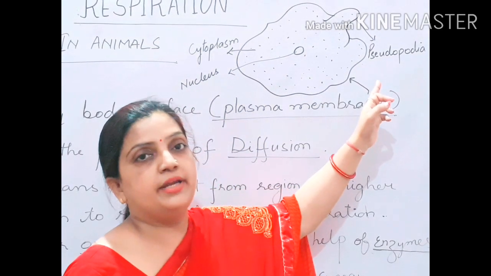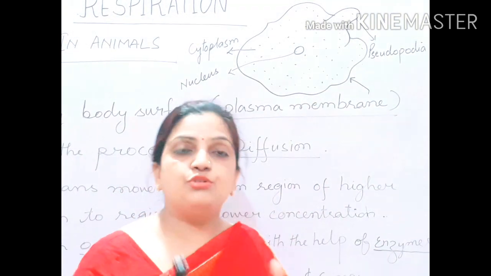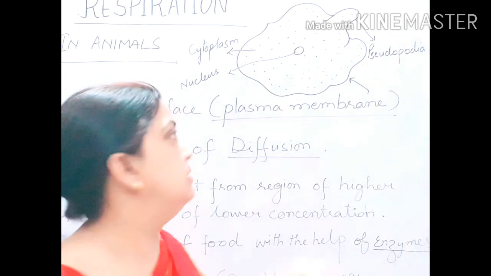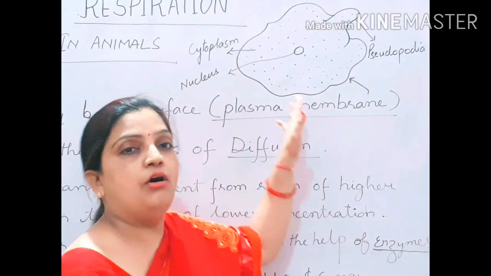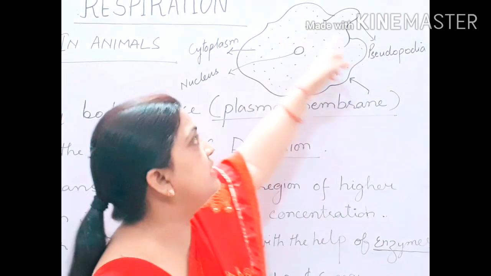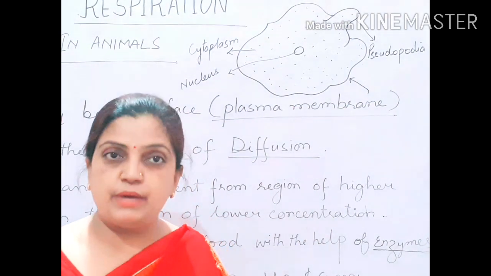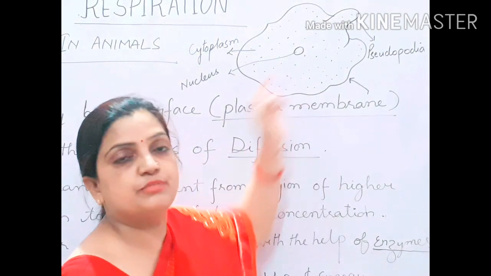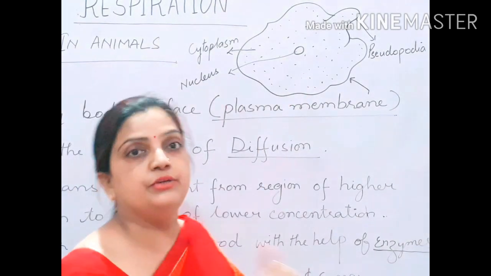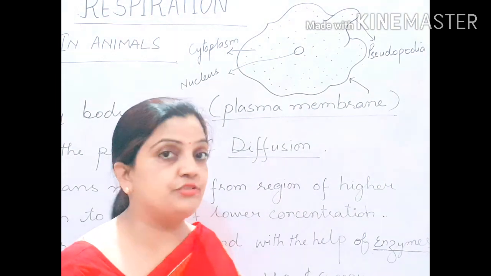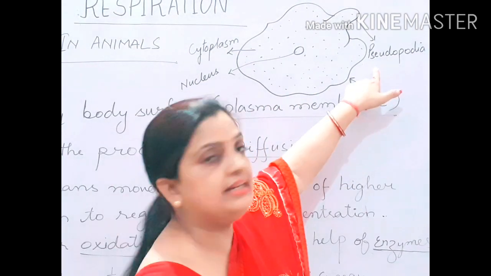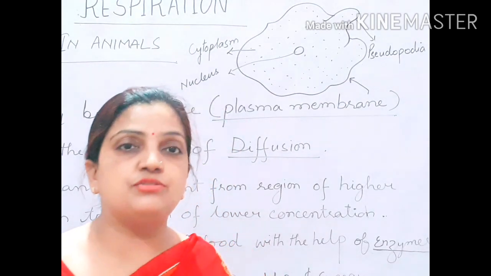This pseudopodia allows the amoeba to move in stagnant water, in still water. This was the structure of the amoeba: an outer single layer called the plasma membrane, inner fluid called cytoplasm, a central nucleus, the director of the cell, and a false foot called pseudopodia.